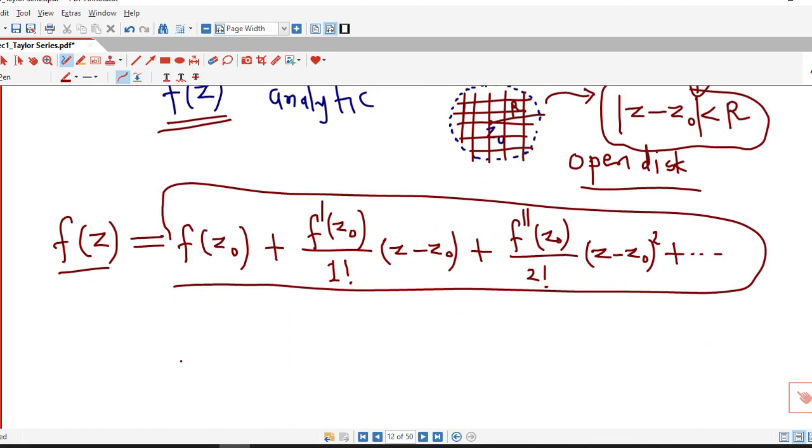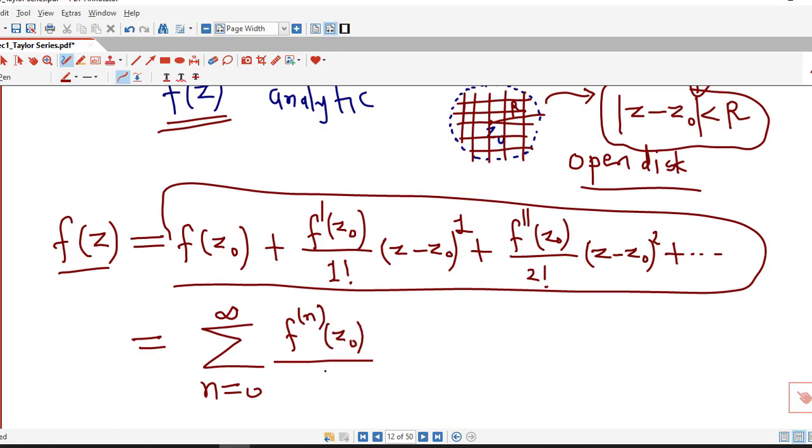We can see on the right hand side we have powers of z minus z0. We can also represent this in sigma notation. We write nth derivative at z0 divided by n factorial into nth power of z minus z0.